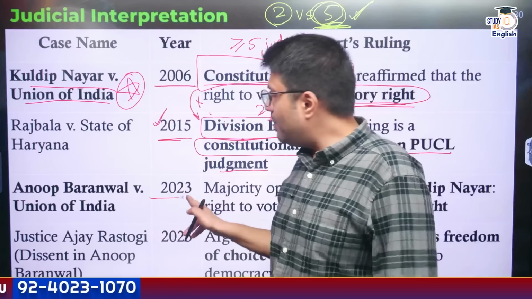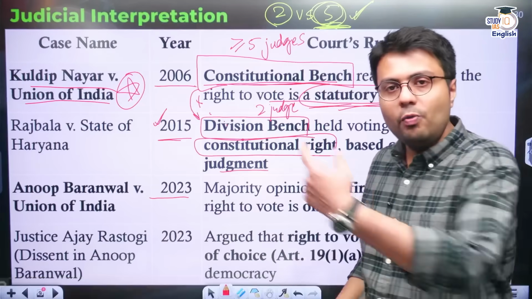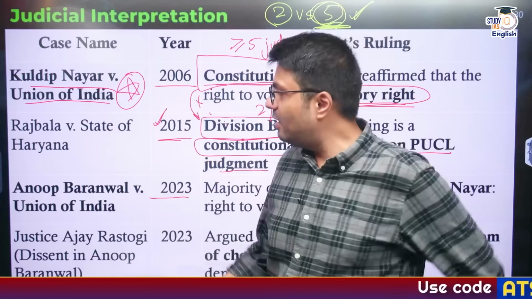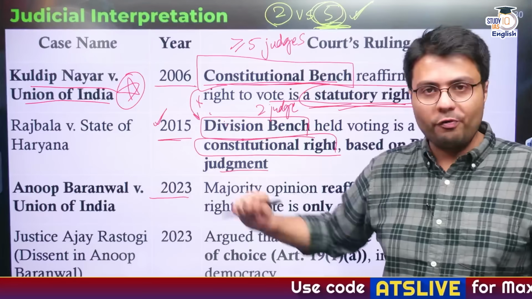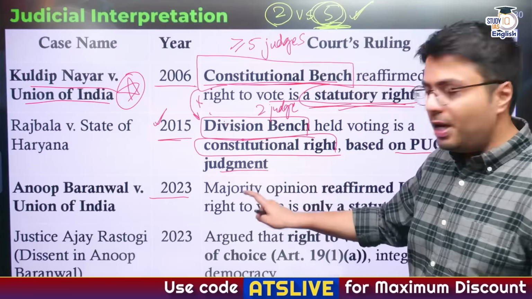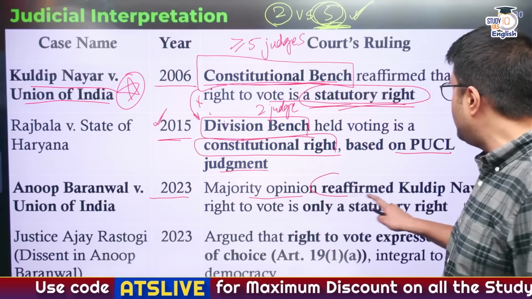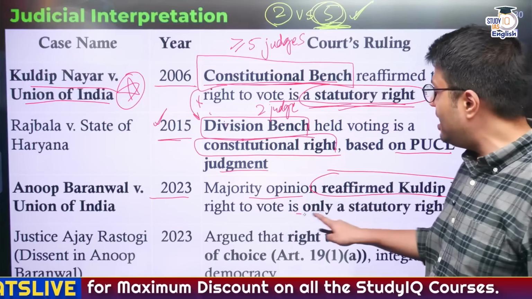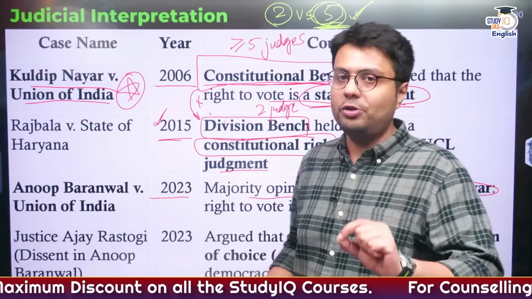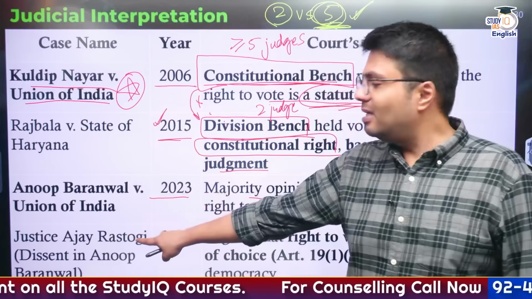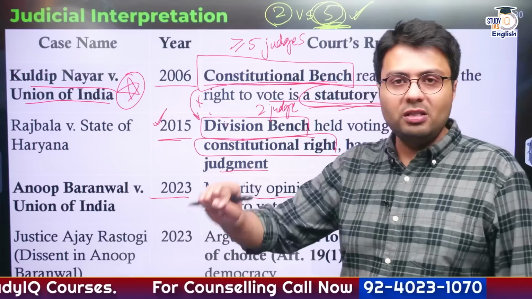Now, the recent judgment regarding legal status of right to vote was a judgment given in 2023, that is Anup Bandwal versus Union of India case. Here also, the Supreme Court's majority opinion reaffirmed the status of Kuldeep Nair judgment, saying that right to vote is only a statutory right. But there was a dissent given in this judgment by Justice Ajay Rastogi.